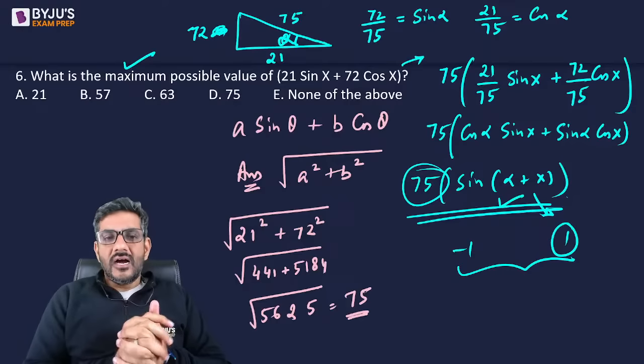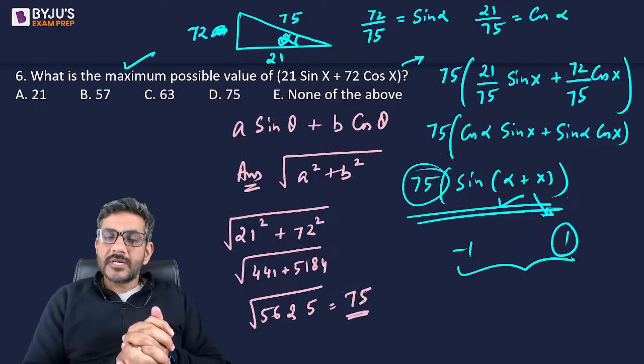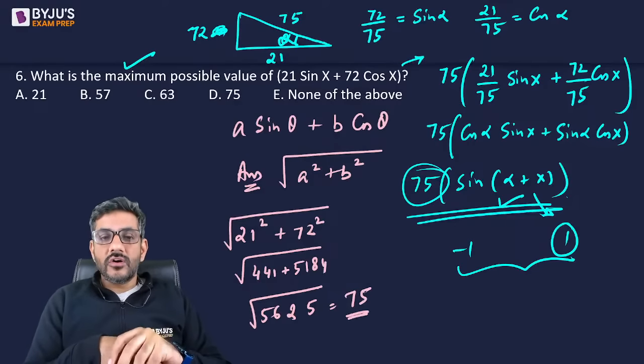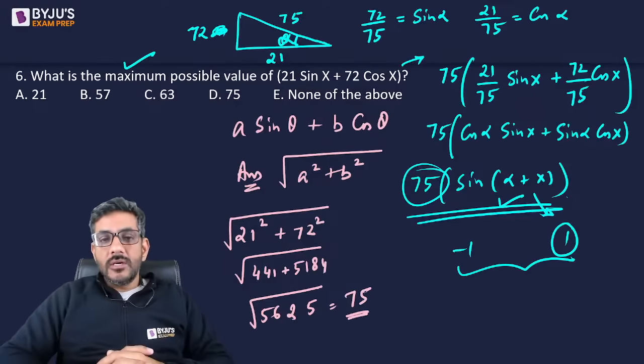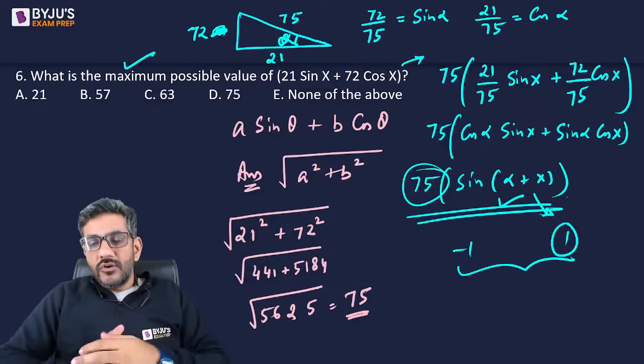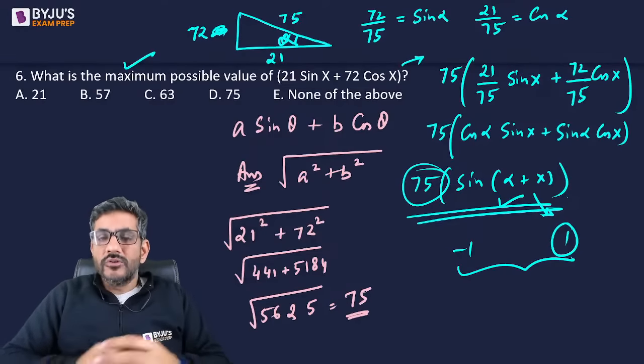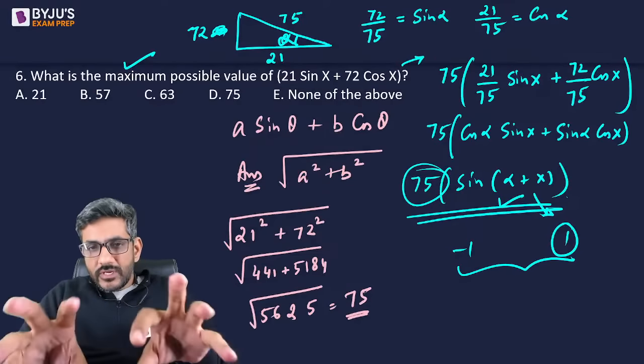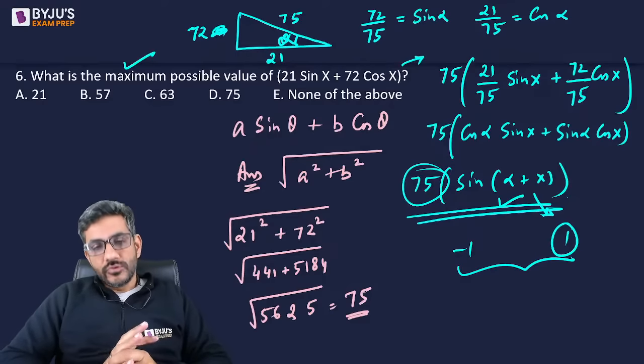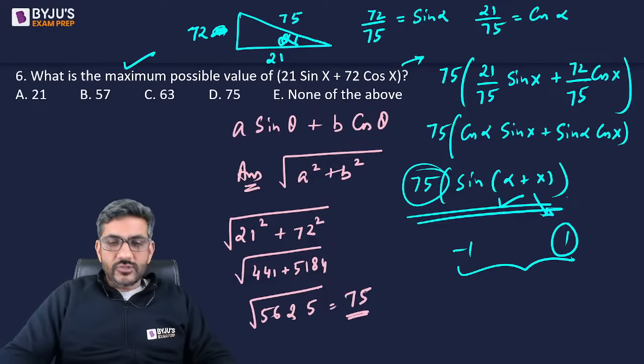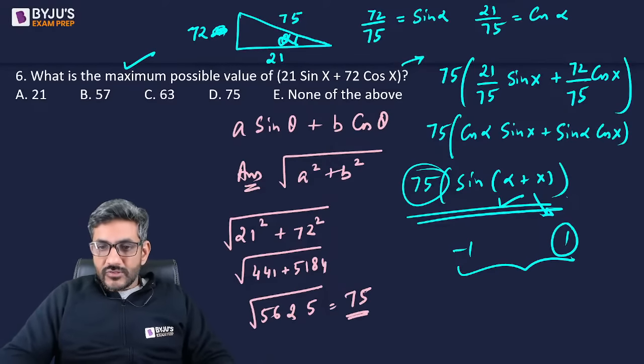याद रखिए, अगर a sin theta plus b cos theta टाइप का क्वेश्चन है, the answer is square root of a square plus b square. But I gave you the proof so that it might be useful for you in some other case as well. हो सकता है वो कुछ और दे दे वहां पे, तो ये चीज आपको पता हो जो आप कहीं ना कहीं यूज कर पाए. So therefore I gave you the solution for that as well. So I'll move ahead from here.